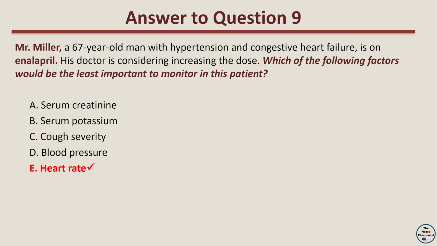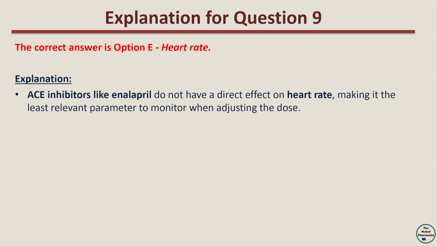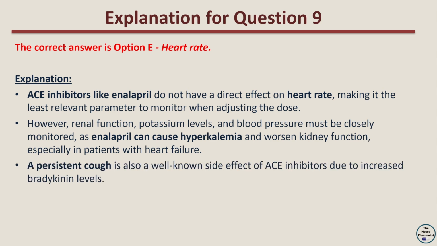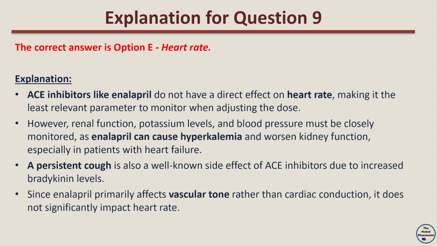The correct answer is option E, heart rate. The explanation is that ACE inhibitors like enalapril do not have a direct effect on heart rate, making it the least relevant parameter to monitor when adjusting the dose. However, renal function, potassium levels, and blood pressure must be closely monitored, as enalapril can cause hyperkalemia and worsen kidney function, especially in patients with heart failure. A persistent cough is also a well-known side effect of ACE inhibitors due to increased bradykinin levels. Since enalapril primarily affects vascular tone rather than cardiac conduction, it does not significantly impact heart rate.